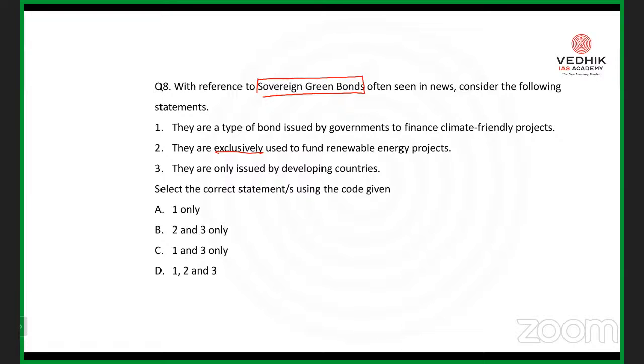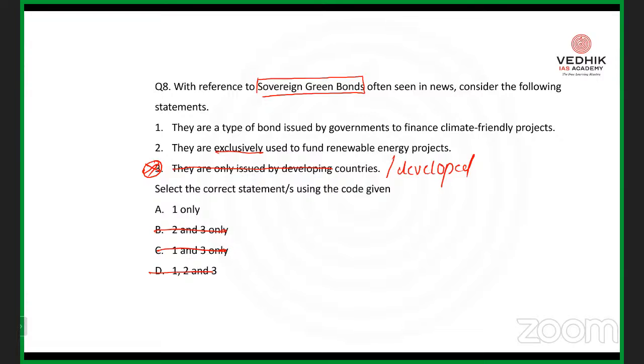Again, just imagine if you don't know its purpose. The last statement: they are only issued by developing countries. Is that so? Obviously no, right? Because these bonds mainly need to be bought by industrialized nations such as the US, France and Russia. Am I right? So what about the last statement, that they are only issued by developing countries? Absolutely wrong, because it can be issued by developing as well as developed countries. The last statement seems very extreme in nature. The third statement must be eliminated. So option A, B can be eliminated, C can be eliminated, as well as D can also be eliminated.